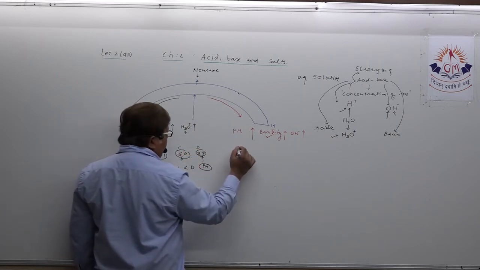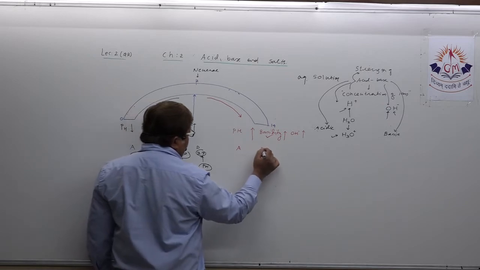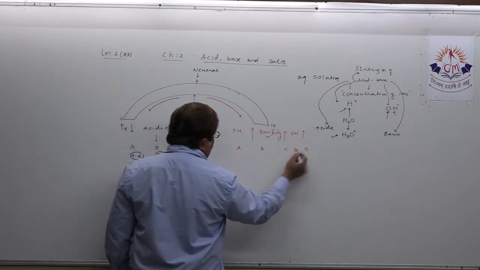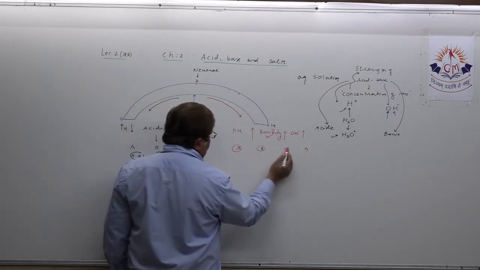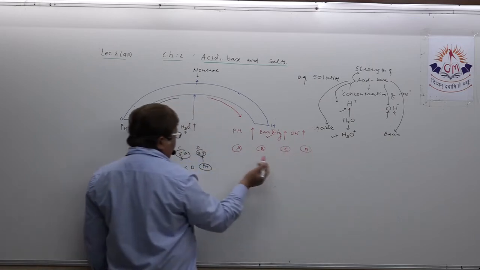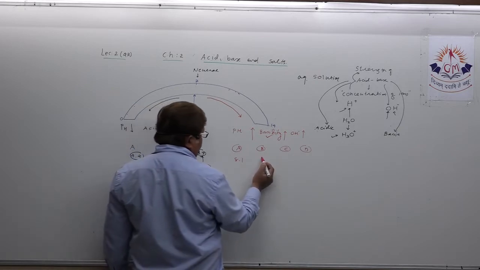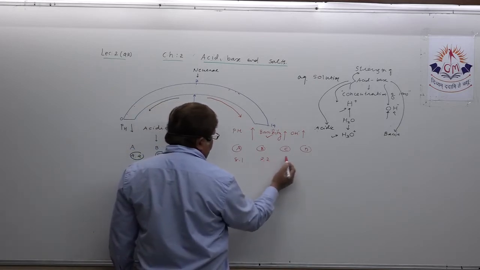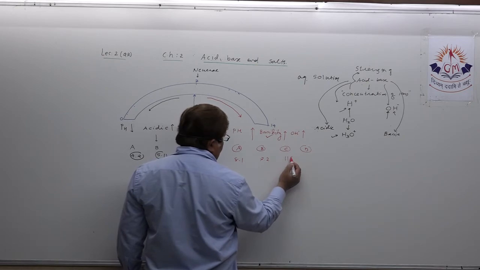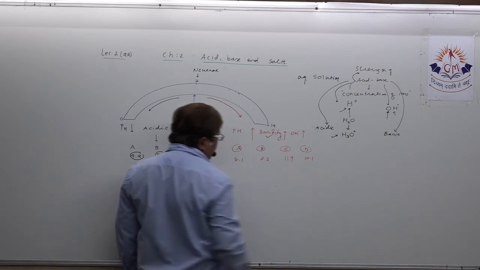You understood? So suppose some MCQ is designed for you in this way, A, B, C, D, four solutions, and their pH are 8.1, 7.2, 11.9, and 10.1.